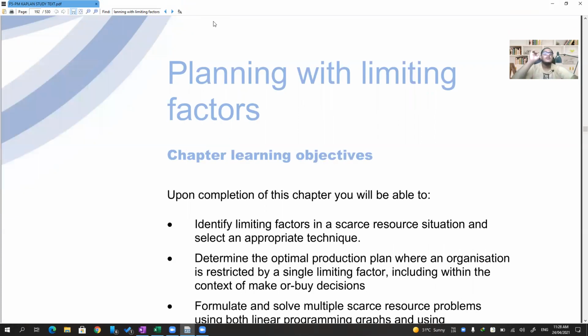And the second thing is, sir, what if there are multiple limiting factors? Then how shall we do it? What if there are multiple limiting factors? Then how will we do it, sir? Very simple. Linear programming will be done.